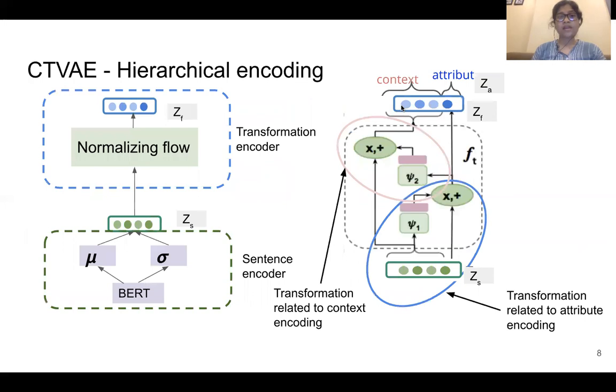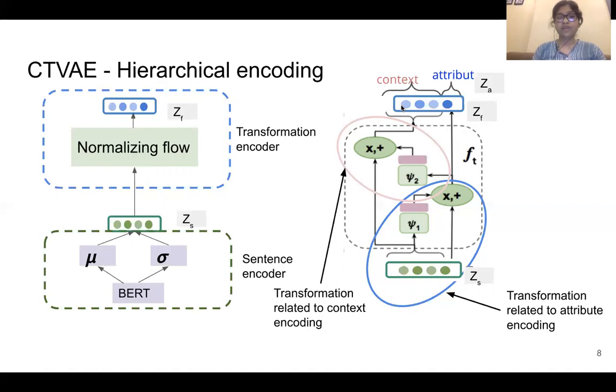The hierarchical encoding works like this. We start with a sentence encoder, where we provide a sentence and generate a representation from BART, then we convert it to a continuous representation space. This continuous representation is an entangled representation. From that representation, we transform it to another representation space, which we call the feature representation space, using a normalizing flow.